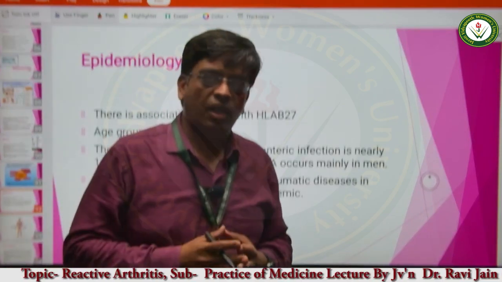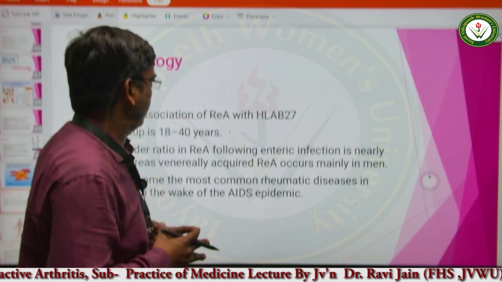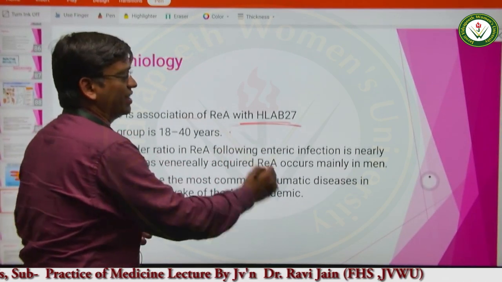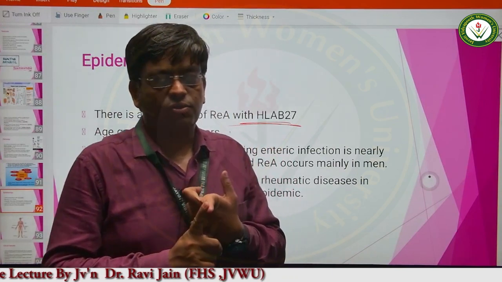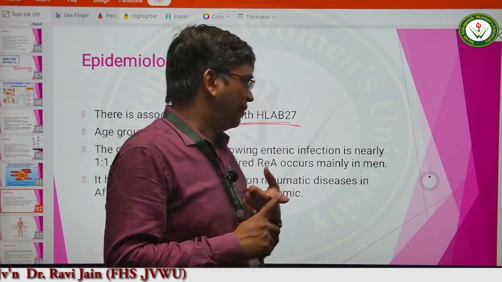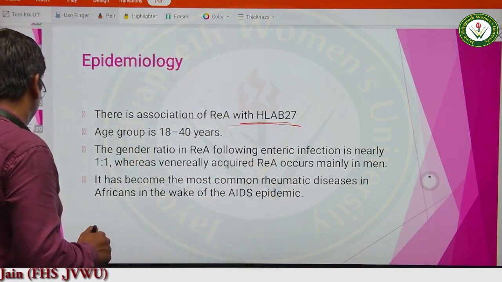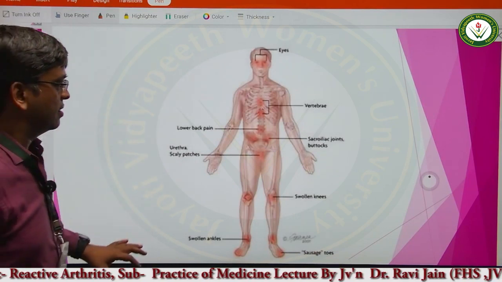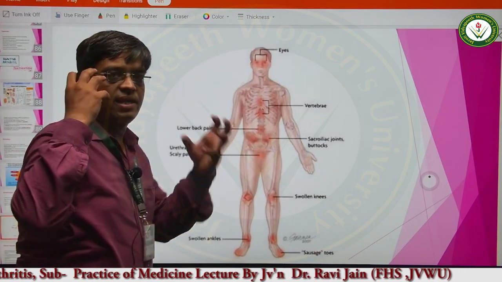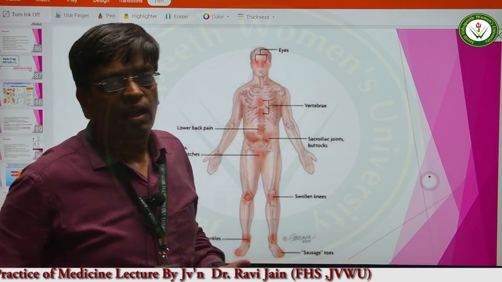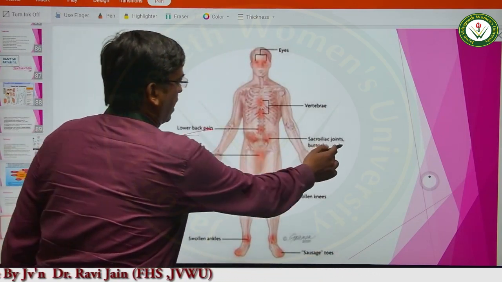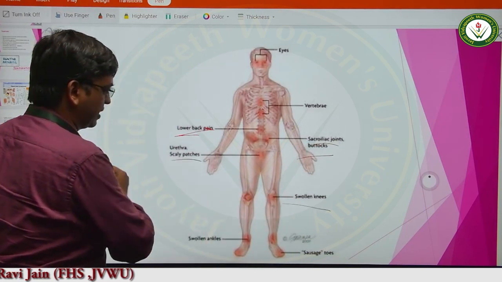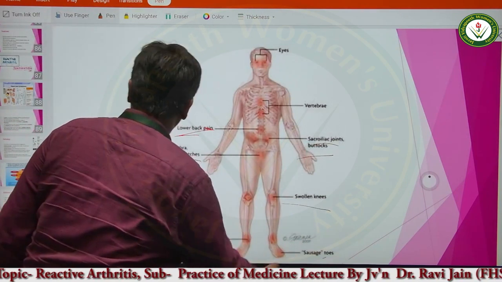In ankylosing spondylitis also, the young age group of people were affected. I have already told you HLA-B27 association is marked in both, in case of ankylosing spondylitis and in case of reactive arthritis also. Alright. Now, these are the various symptoms. We can see in the eyes there is conjunctivitis, urethritis and arthritis. So, lower back pain, sacroiliac joint and buttocks, swollen knees, scaly patches, ankle swollen and sausage digits.